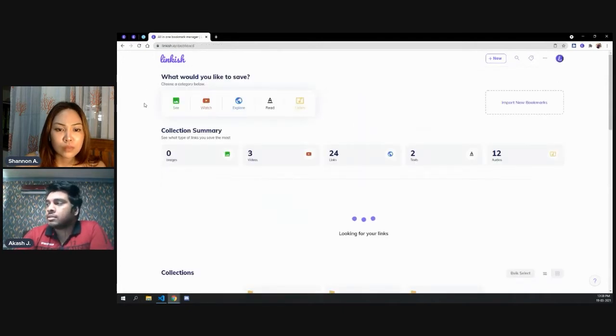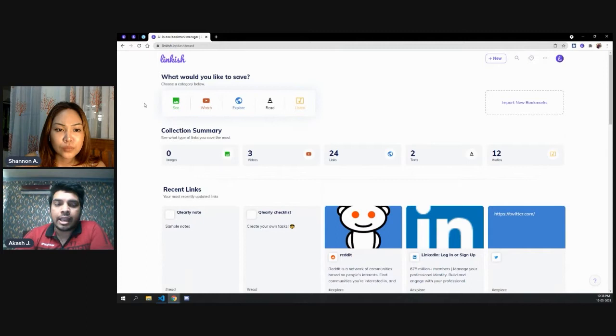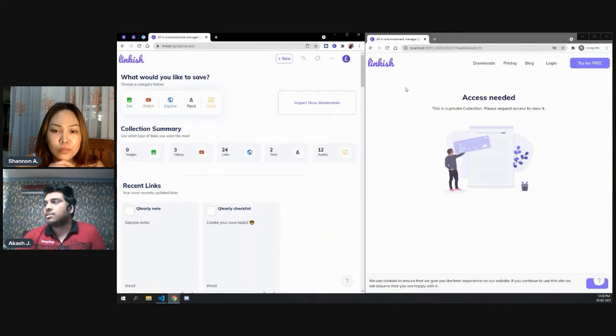Other than that, the second feature that we have been working on is the suggestions. So for suggestions, I would also like to show you how we can basically share collections. I will quickly move this screen to half, and this is my other browser that I have not logged in.